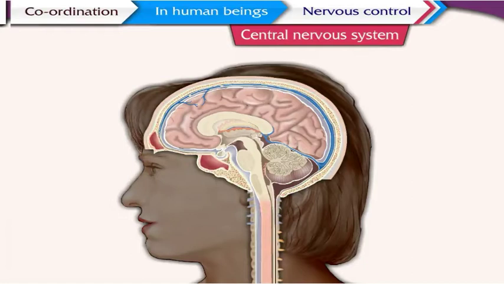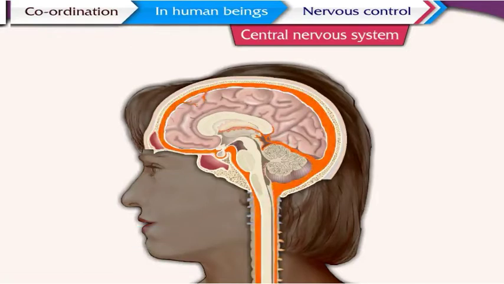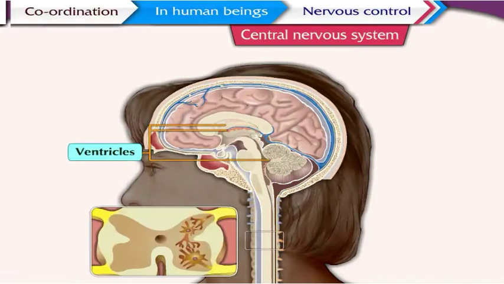The spinal cord is protected by the vertebral column or the backbone. The space between the soft central nervous system and the bone is filled by the protective membranes called the meninges. There are cavities present on the different parts of the brain known as ventricles, while the spinal cord has a long cavity called the central canal.